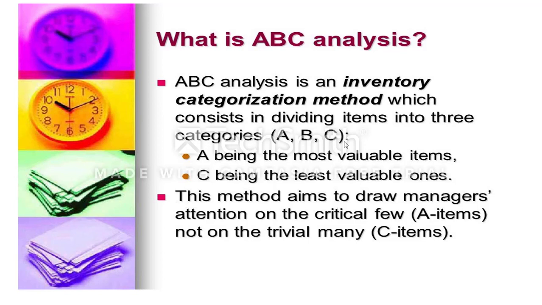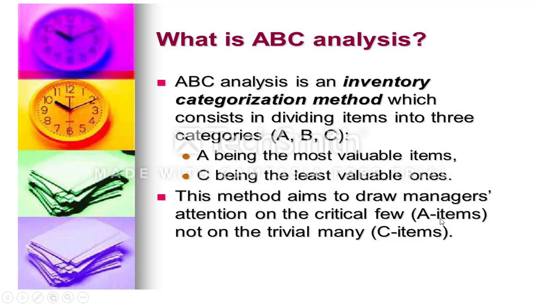For example, you have an industry purchasing raw materials, say 100 raw materials. It is very difficult to control all 100. So we identify some critical items. Otherwise, we do categorization: raw material category A, category B, category C. A means we need to pay more attention, B is moderate attention, C is less attention. Here A is called the most valuable item, and C the least valuable item. This method aims to draw the manager's attention to the critical A items.